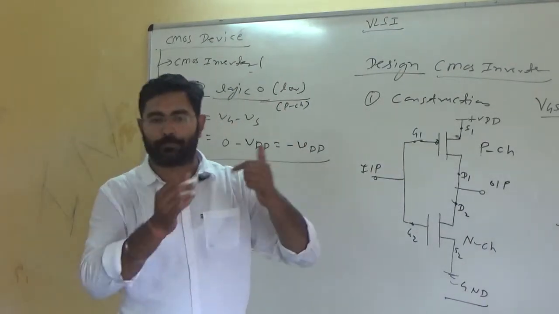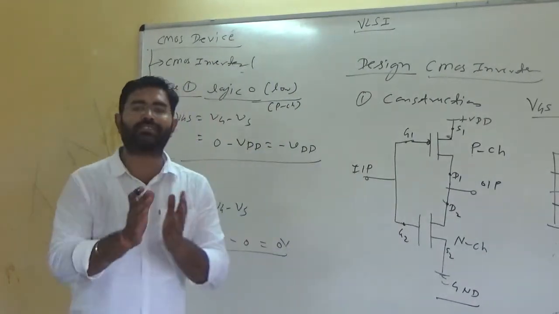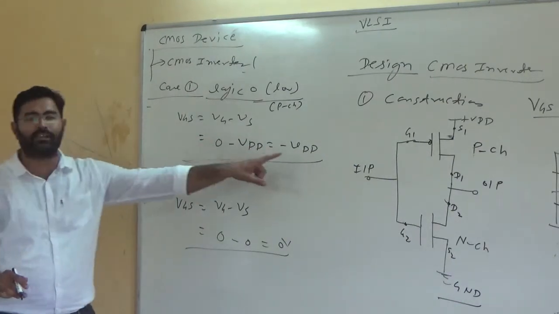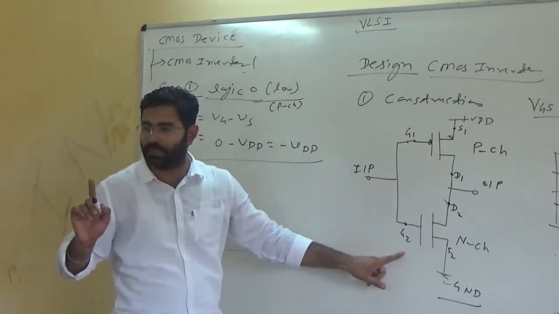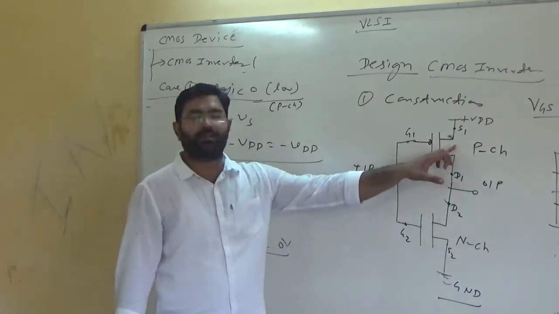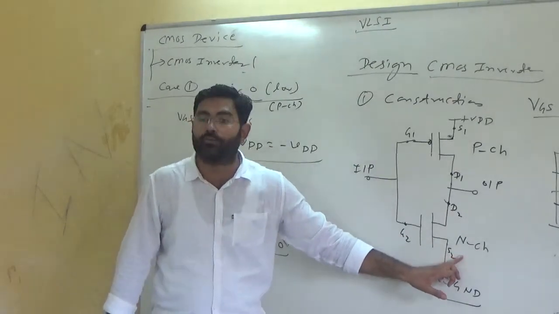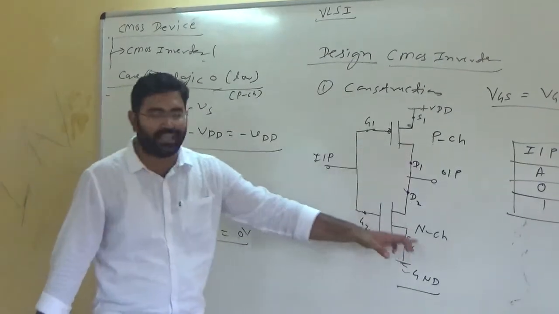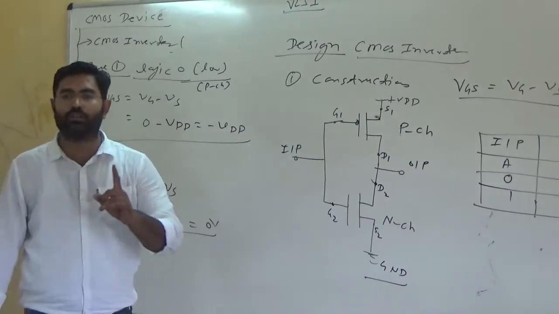And when we are giving a positive supply to the N-channel MOSFET, it will turn on. So obviously, when you want to turn on a P-channel MOSFET, you need a negative supply, and when you want to turn on an N-channel MOSFET, you need a positive supply. So here we are receiving a negative supply. In such a case, the P-channel MOSFET will turn on, and this one will turn off because it is receiving only 0 voltage. And to turn on this N-channel MOSFET, we need at least plus VDD supply. Yes or no? For logic high or logic 1.